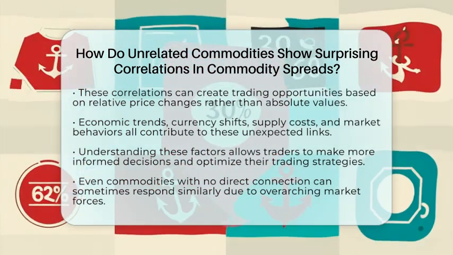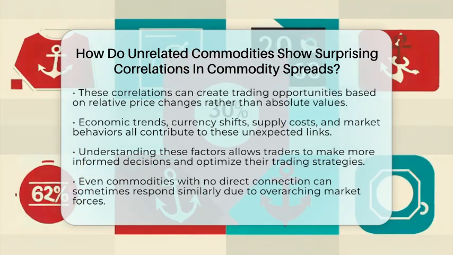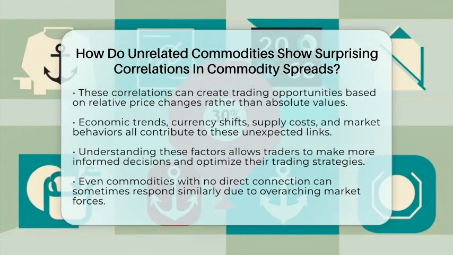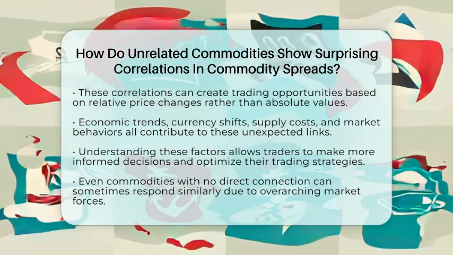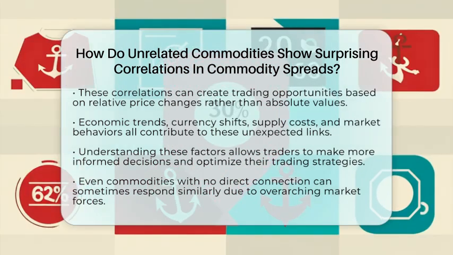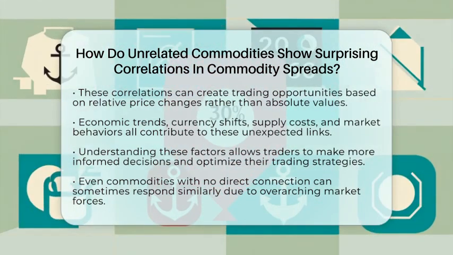By paying attention to economic trends, currency shifts, supply costs, and market behaviors, traders can spot when these surprising correlations happen. This knowledge allows them to make smarter decisions, whether they are hedging risks or looking for profitable spread trades. So, even commodities that seem worlds apart can sometimes dance to the same tune, driven by the bigger economic picture.